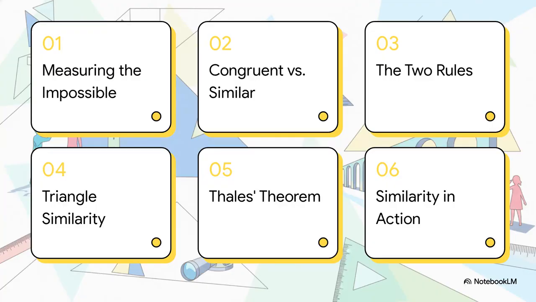So, to answer that huge question, we need a game plan. First, we'll tackle what it even means to measure the impossible. Then, we'll get clear on the difference between congruent and similar. After that, we'll cover the two main rules for similarity, some awesome shortcuts for triangles, a super important theorem from a guy named Thales, and finally, we'll see it all come together in a real-world example.